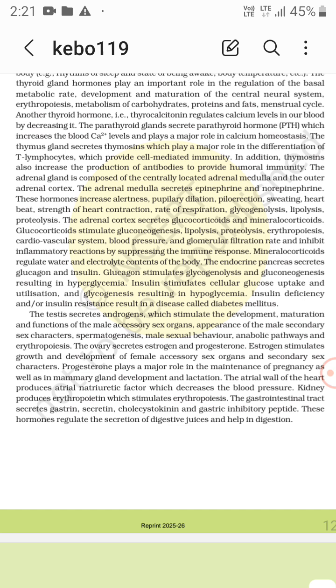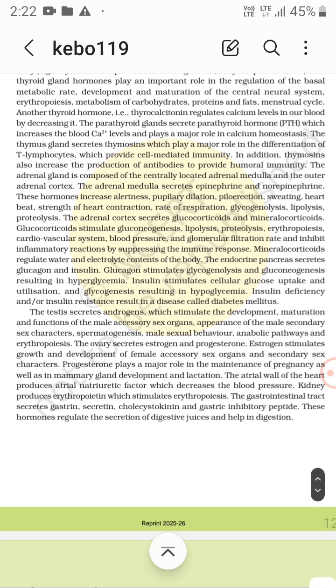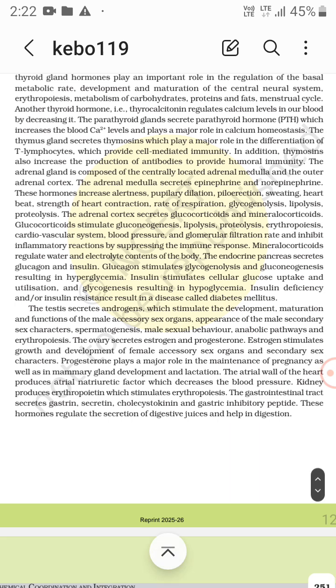Now insulin stimulates exactly the opposite, that is cellular glucose uptake and utilization. So it stimulates cellular uptake, so it uses the glucose and lowers it. So uptake and utilization, and glycogenesis, that is the formation of glycogen, resulting in hypoglycemia, that is low concentration of glucose in the blood. Insulin deficiency or insulin resistance results in a disease called diabetes mellitus.